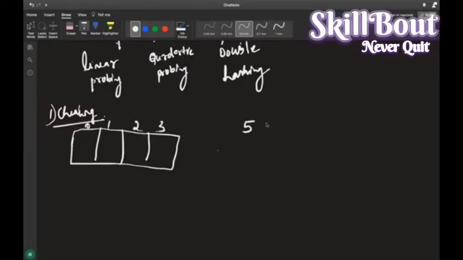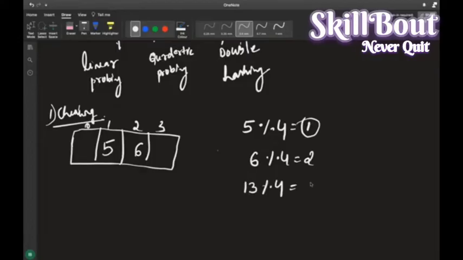What is 5 modulus of 4? 5 mod 4 is 1. So it will go here and save 5. Now again I have 6. 6 modulus of 4 is 2. We'll go to the second index and save it. For example, if I have 13, 13 modulus of 4 comes to 1.